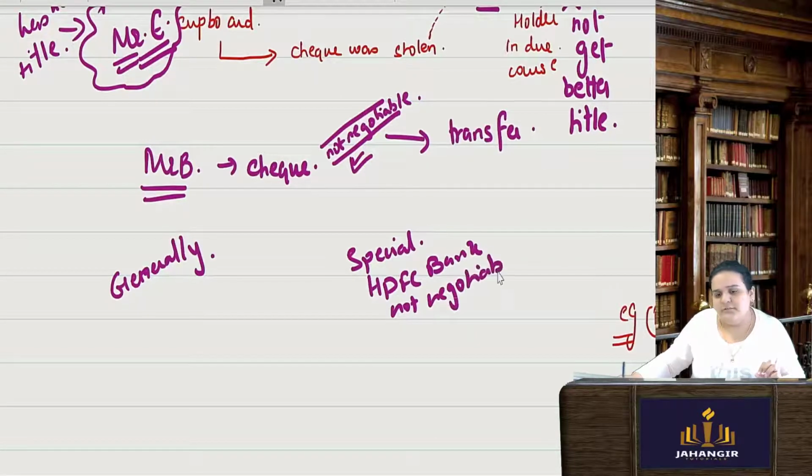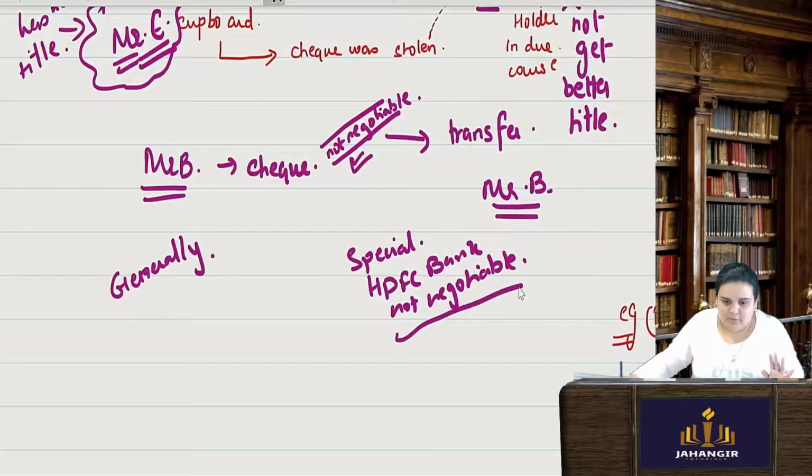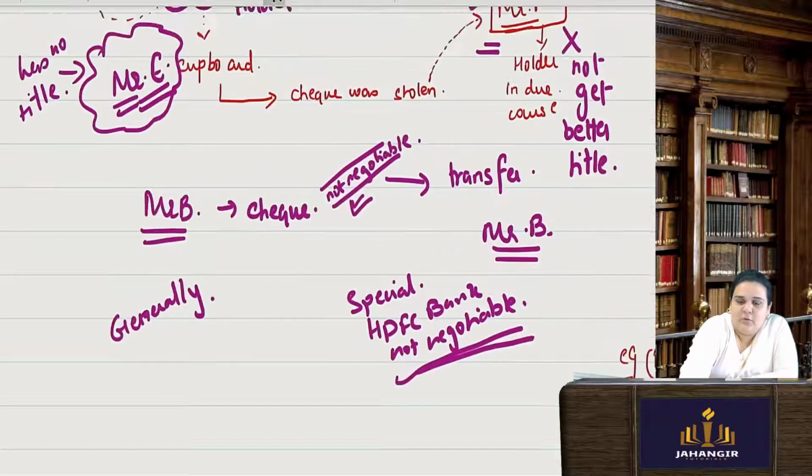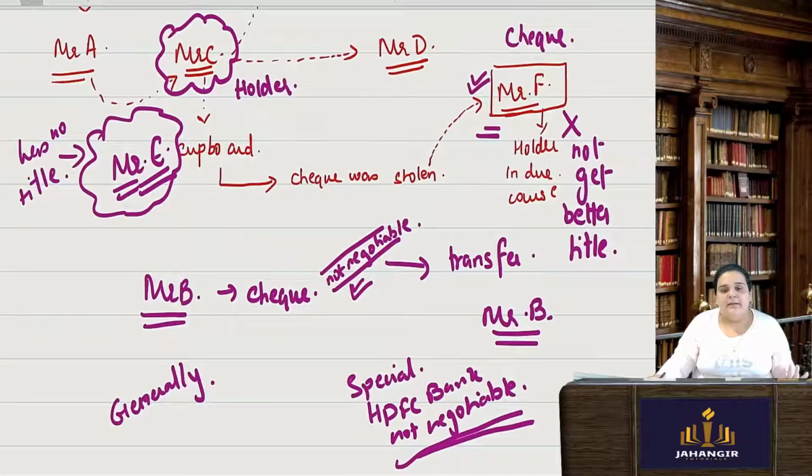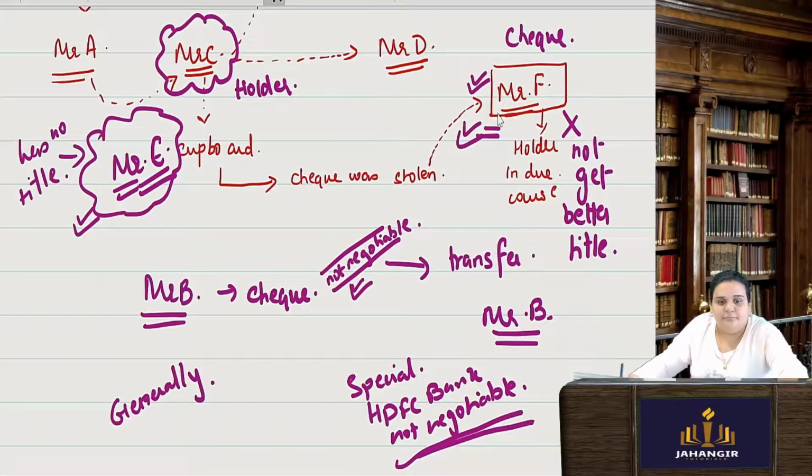So you transfer to whoever you want to. But if tomorrow something like theft happens, my check goes from here to there and later falls into someone else's hands, then I will not be responsible, not negotiable. It does not give the holder in due course any better title than what was taken from the previous person. So if a previous person has a good title, the next one will get a good title over it. Otherwise, not.